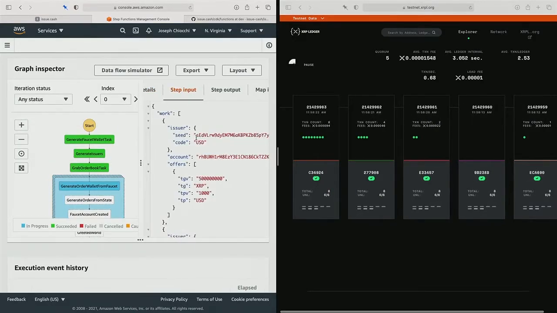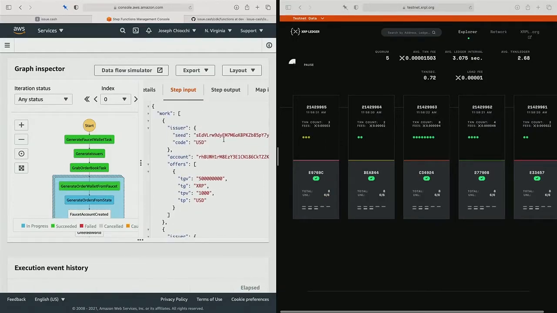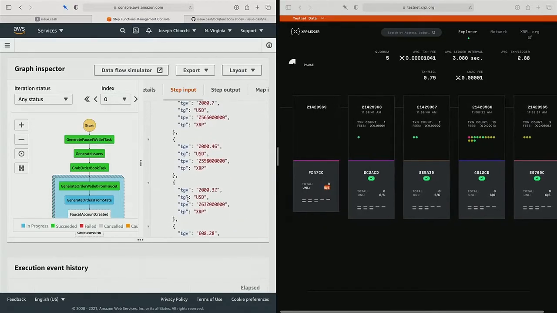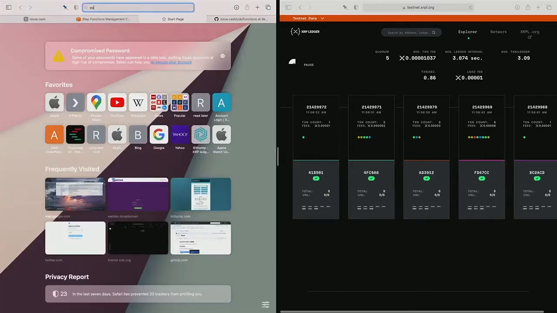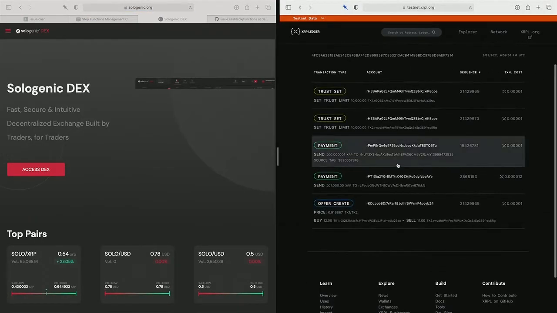Now we've gotten into here. We're taking our step input, which is essentially what we grabbed from the book and then determined to be distinct. I'm passing the seed directly. This is testnet, I really don't care about secrets. And this specific step, the index of 0, has a few offers. If it's just USD to XRP, it'll start creating these, so you'll start seeing these over here. I'm going to bring up Sologenic here. We're going to watch the order book fill once I get the issuer account.